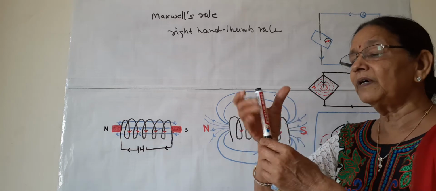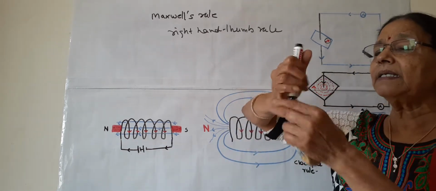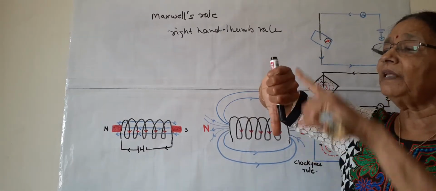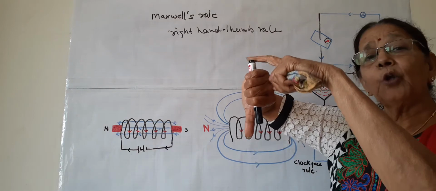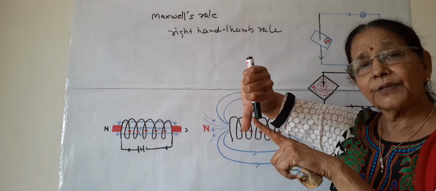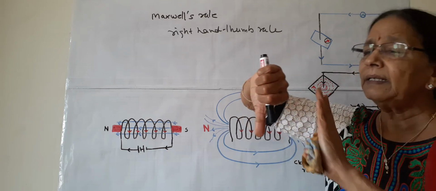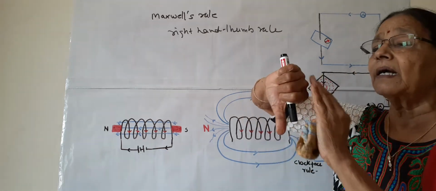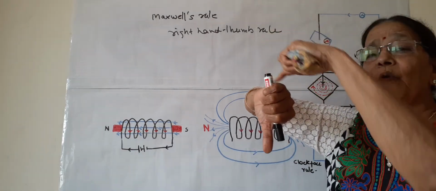Suppose we reverse the direction. Now the direction of the current is from top to bottom, or from north to south, and this thumb shows the direction of the current. Now in what way do our fingers curl? They curl in a clockwise manner.